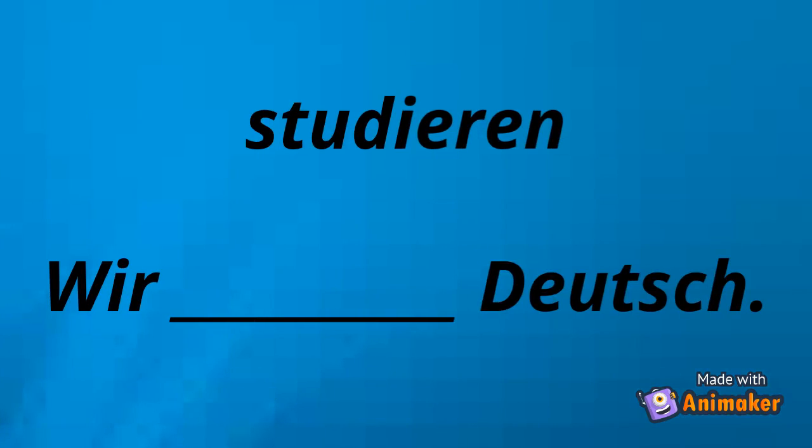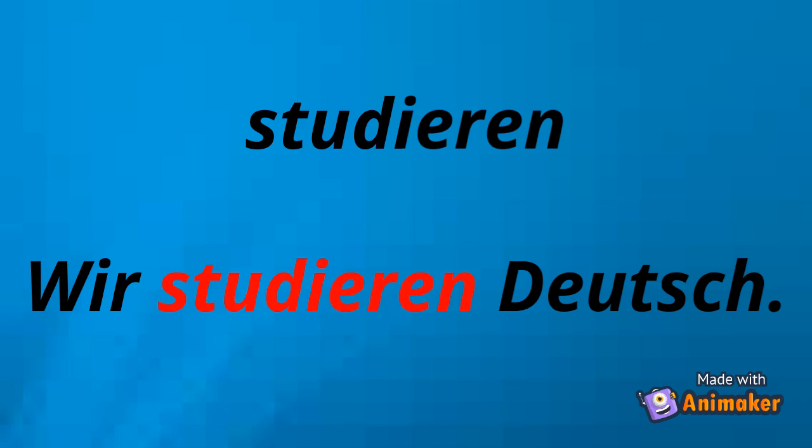And here is the last one. Wir dash Deutsch. And you have to use the verb studieren. And the correct answer is wir studieren Deutsch. That means we study German. So these were the regular verbs and the verb conjugation of regular verbs.